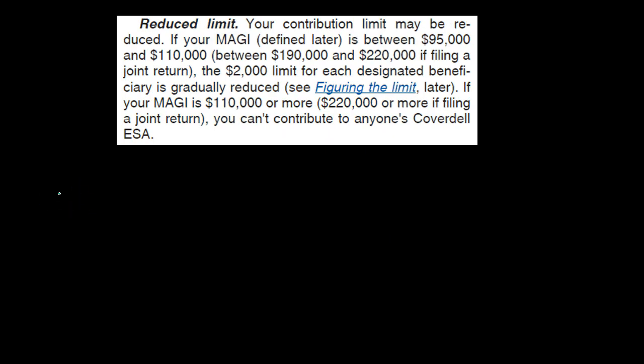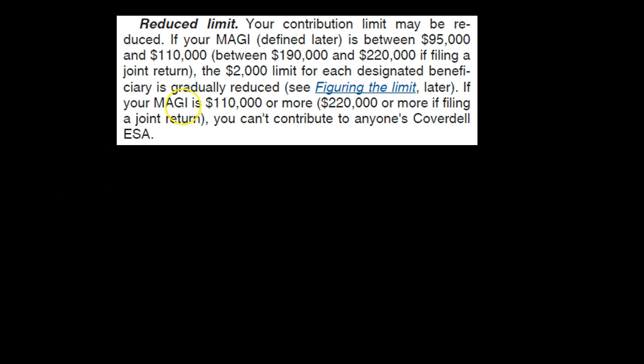Reduced limit. Your contribution limit may be reduced. If your MAGI, which is your modified adjusted gross income, defined later, is between $95,000 and $110,000, or between $190,000 and $210,000 if filing a joint return, the $2,000 limit for each designated beneficiary is gradually reduced. If your MAGI is $110,000 or more, or $220,000 or more if filing jointly, you can't contribute to anyone's Coverdell.